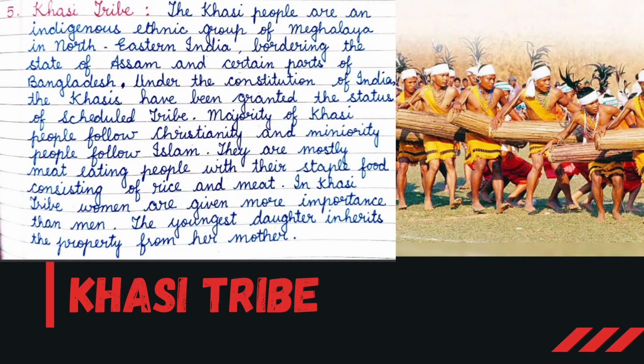The majority of Khasi people follow Christianity and a minority follow Islam. They are mostly meat eating people with their staple food consisting of rice and meat. In the Khasi tribe, women are given more importance than men. The youngest daughter inherits the property from her mother.